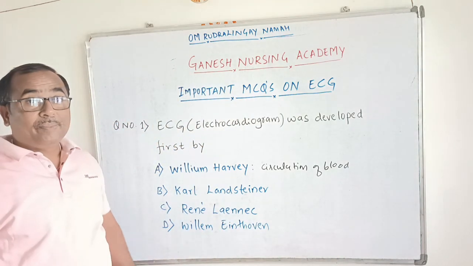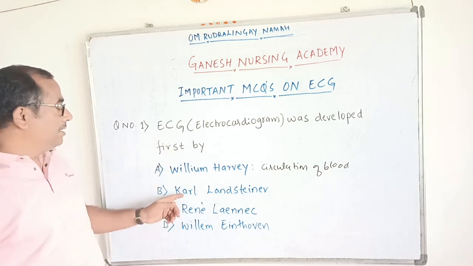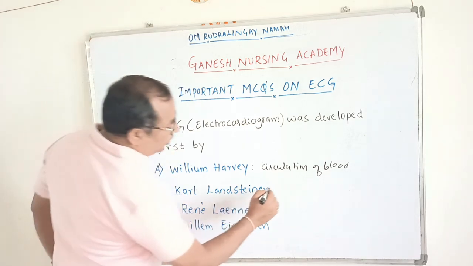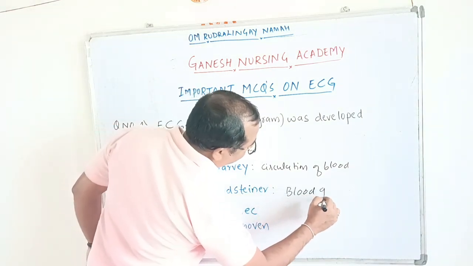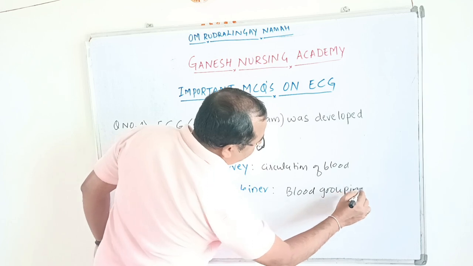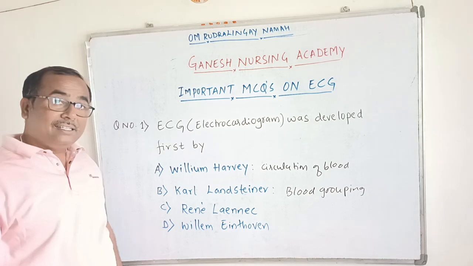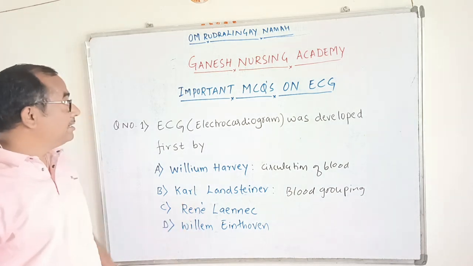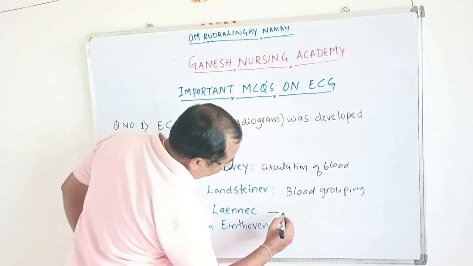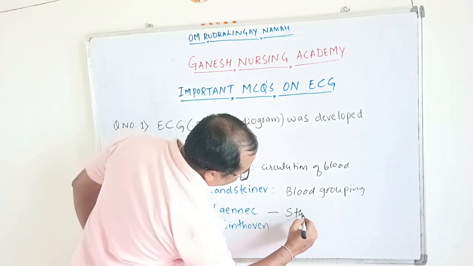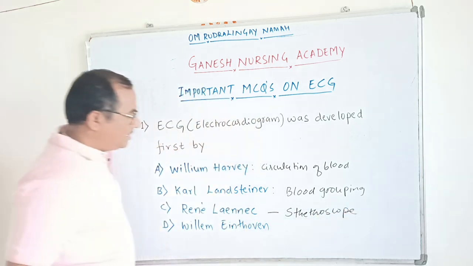And Carl Landsteiner, is it the correct answer? It is not the correct answer, because Carl Landsteiner is the one who discovered blood grouping. So it is also not the right answer. And René Laennec, is it the correct answer? No, it is also not correct, because René Laennec invented the stethoscope.